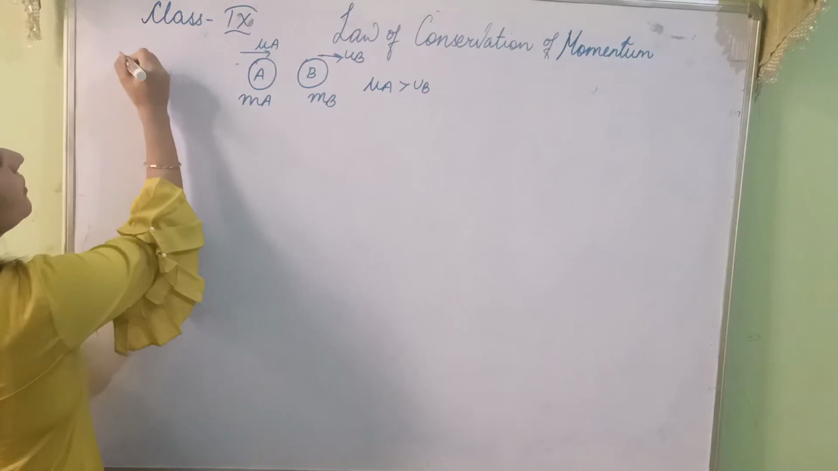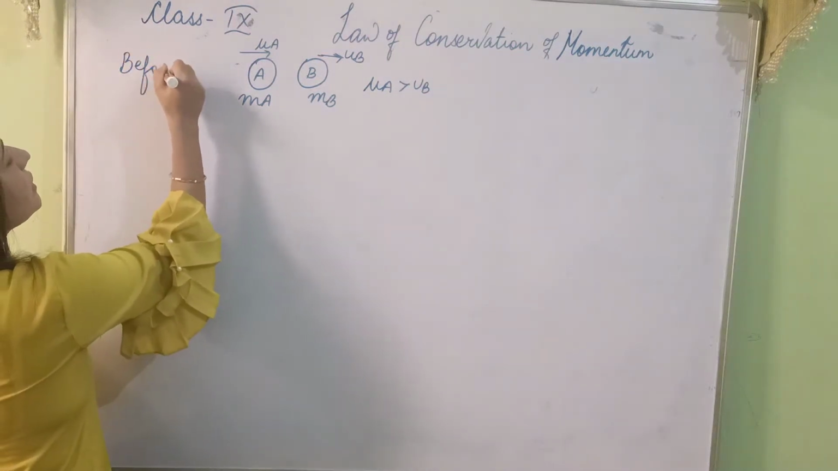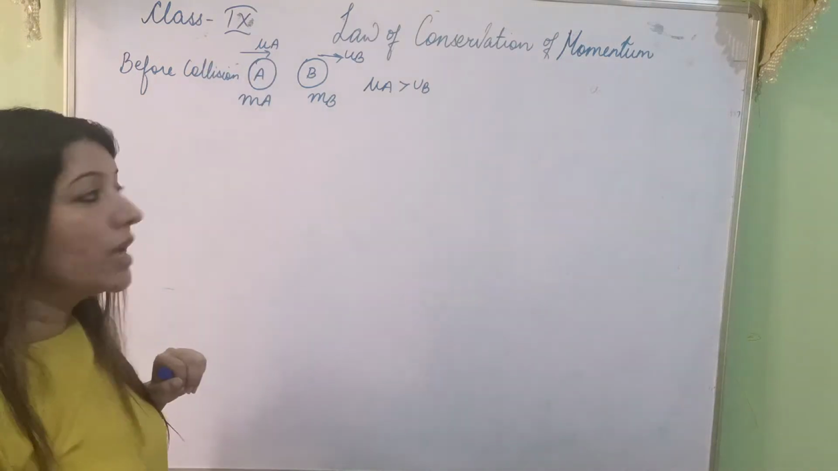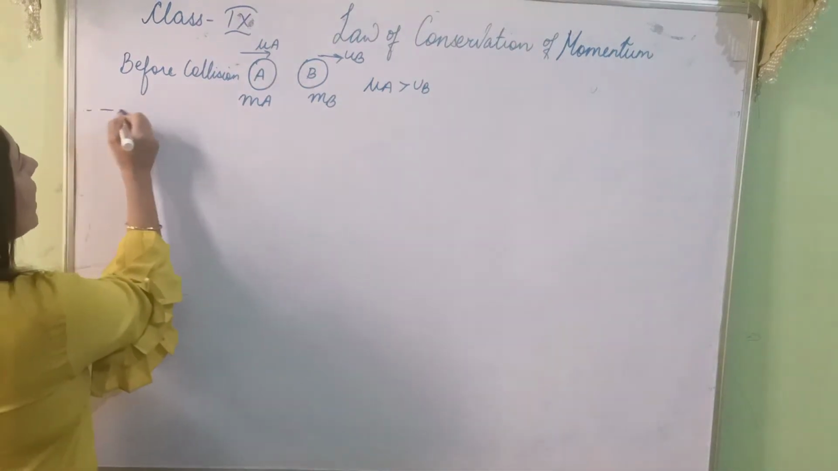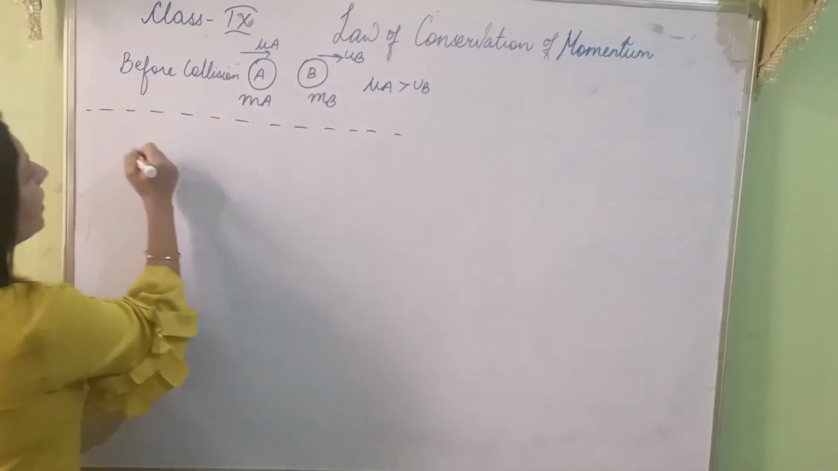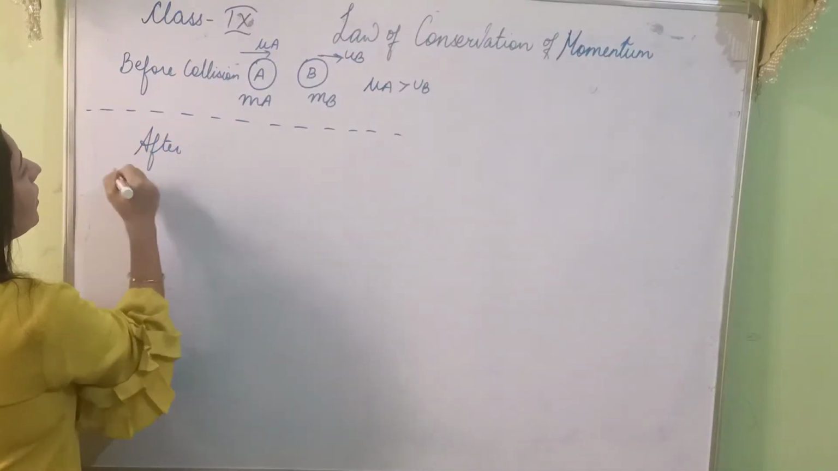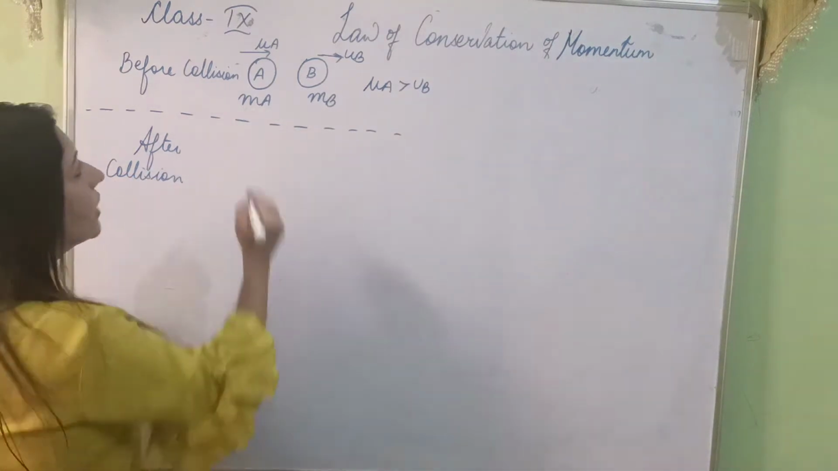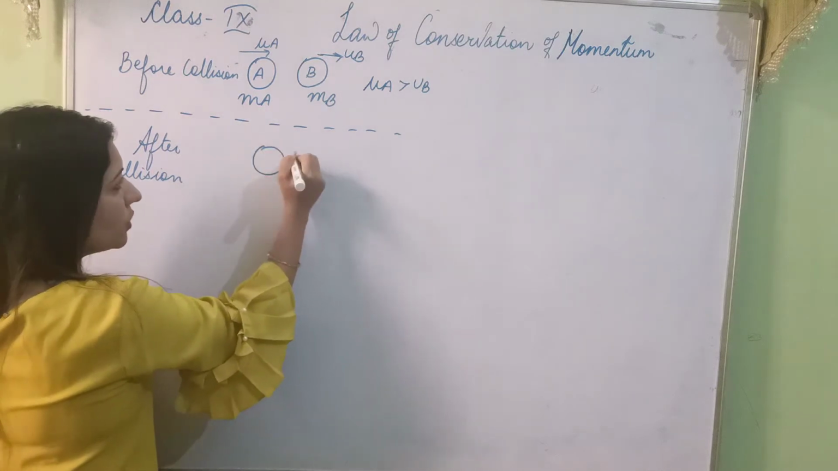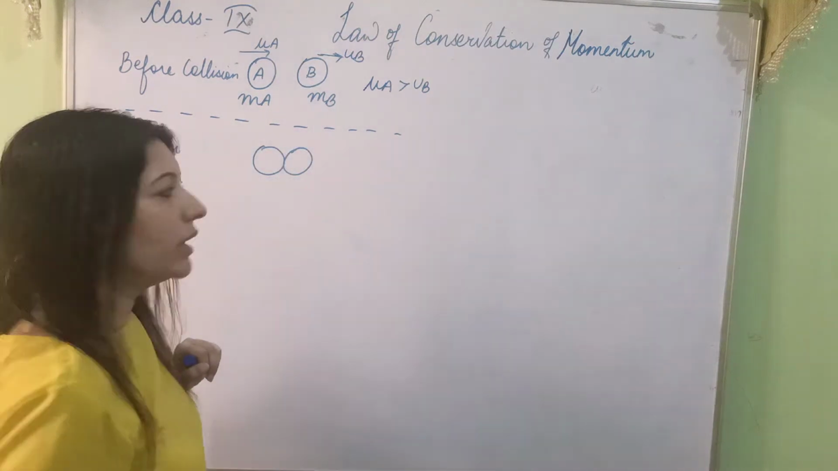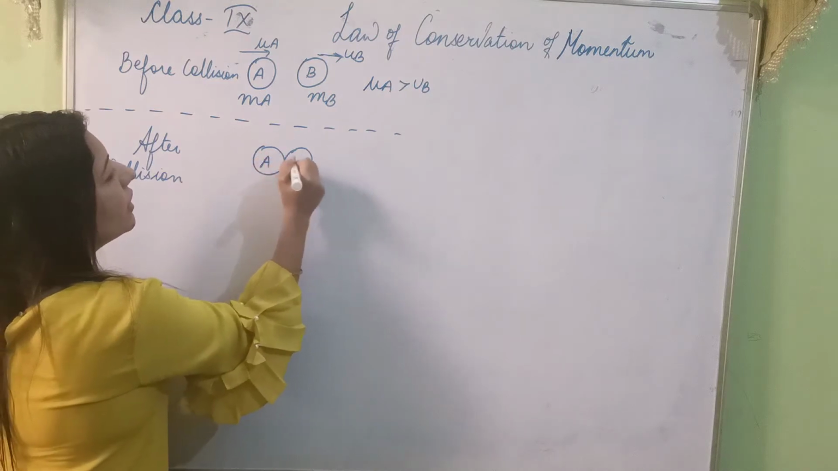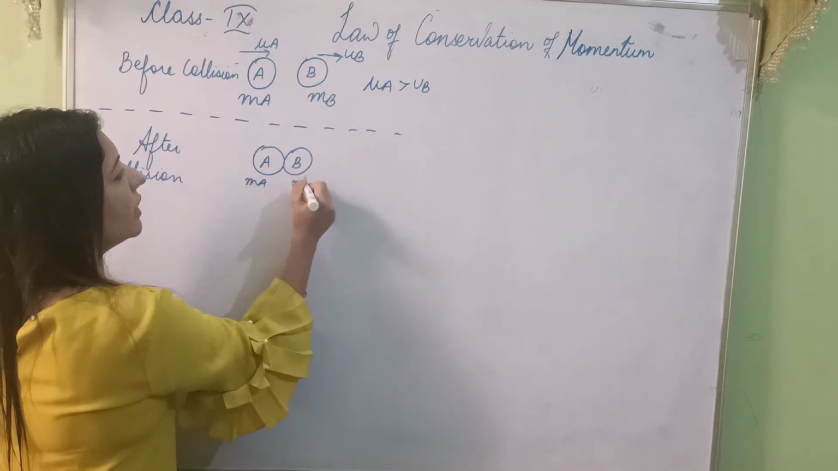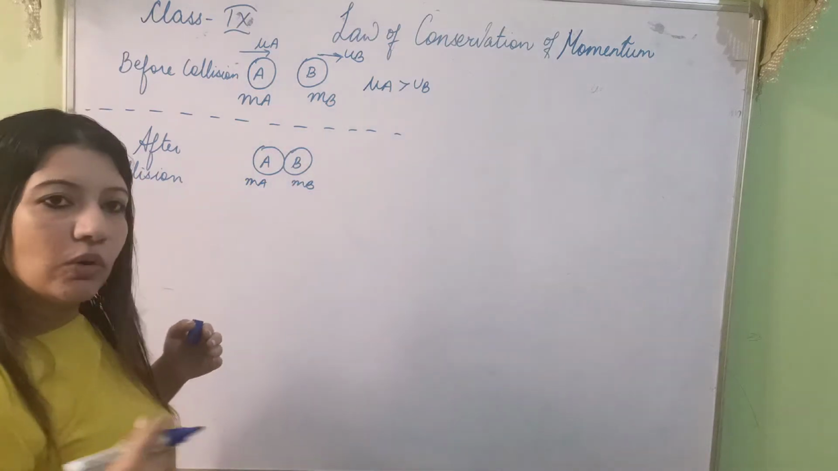This condition is before collision. This is before collision. Right now these two objects are not colliding. Now what happens after they collide? These two objects come in contact with each other during collision, and let the bodies be A and B with their masses ma and mb, and these two collide.